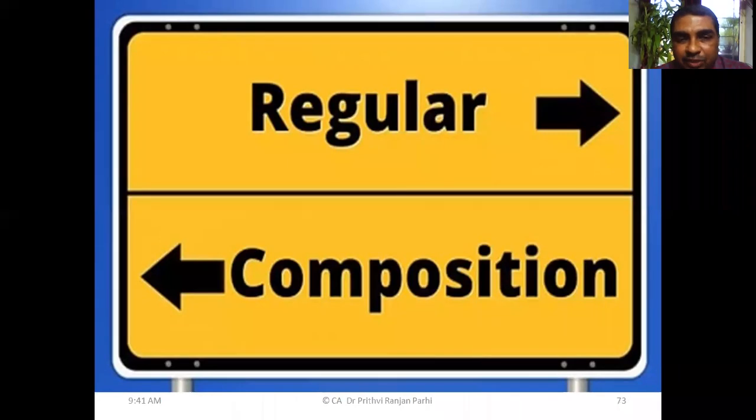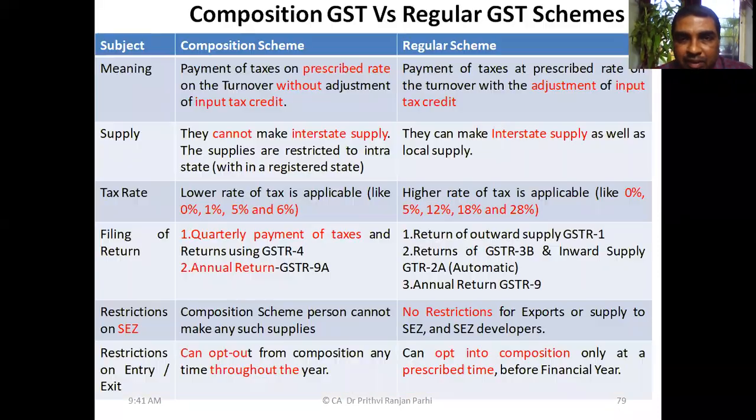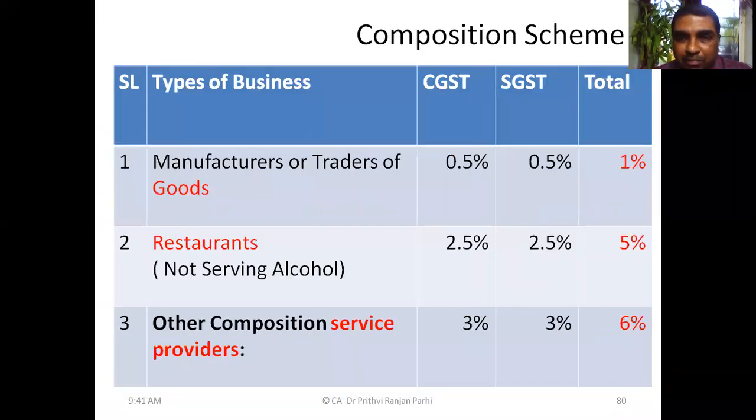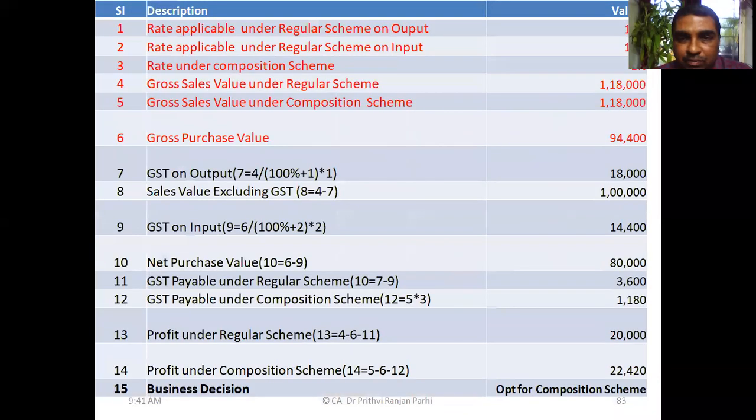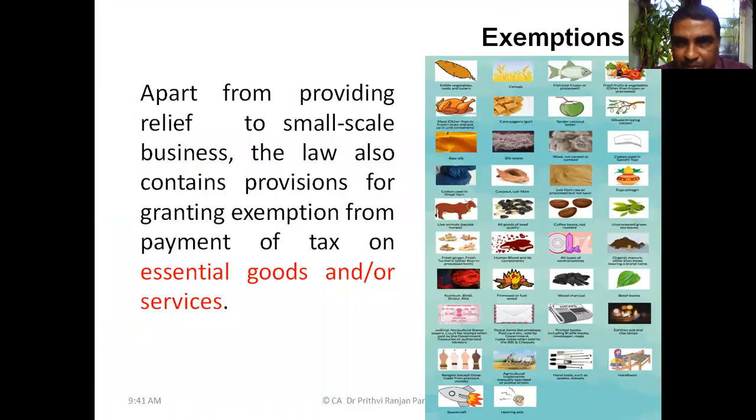Then we entered into this area: what is the regular scheme, what is the composition scheme, right? Advantages and disadvantages of the regular scheme and composition scheme. By this time, it is clear to us. And in the previous class, we did this particular business model. We tried to understand in which situation the composition scheme will be better. What is forward charge and what is reverse charge mechanism? This concept we have understood.